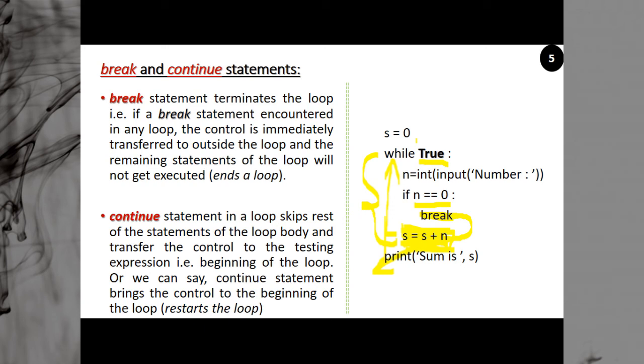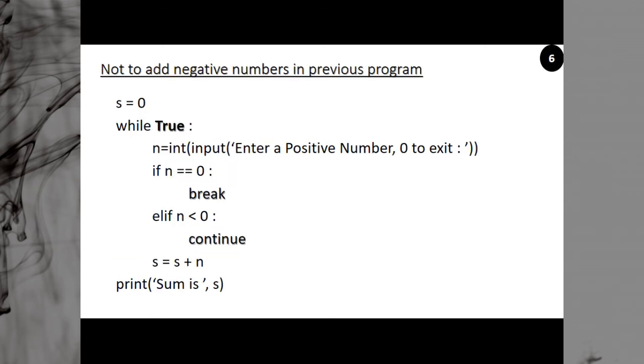So the continue statement in a loop skips the rest of the statements of the loop body and transfers the control to the testing expression, to the beginning. Okay, or we can say the continue statement brings the control to the beginning of the loop. It simply, you can say, restarts the loop without changing the conditions, without changing the counters. Okay, so this is an example of continue.